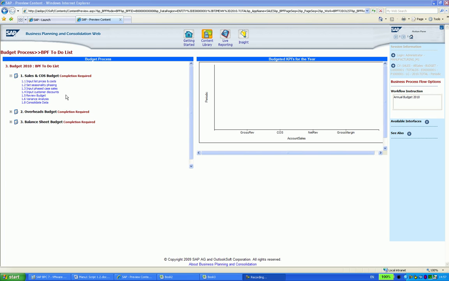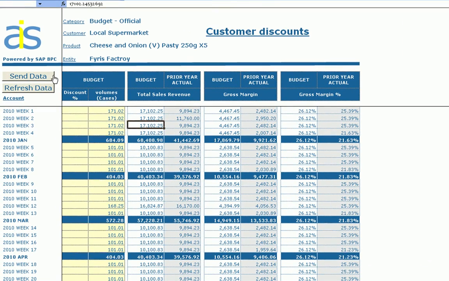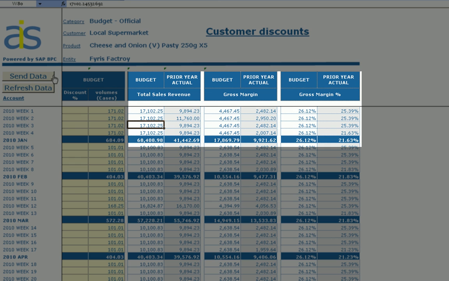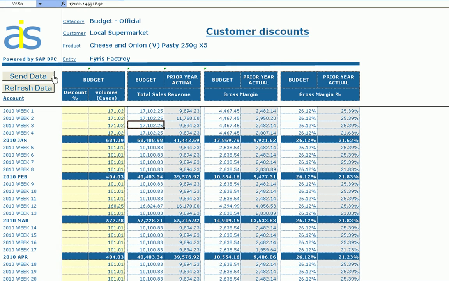So next I select Process Substep 1.4. So the first thing to observe is that the sales values and margins have been calculated. Also remember the 26.12 margin percentage on our sample product. In this schedule, I want to apply a 5% discount in January and see the effect this has on margins. I'm sending this discount information now back to BPC.